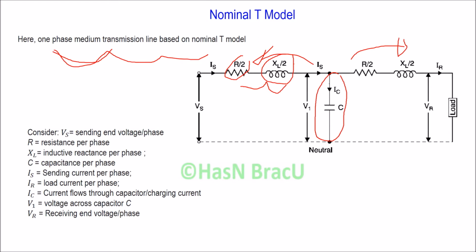Let us consider Vs is the sending end voltage per phase, right? Is is the sending end current per phase. R is the resistance per phase. XL is the inductive reactance per phase. And C is the capacitance per phase. IR is the load current per phase. This load is inductive load. And VR is the receiving end voltage, right? IC is the current flowing through the capacitor, which is called the charging current. And V1 is the voltage across this capacitor, right?